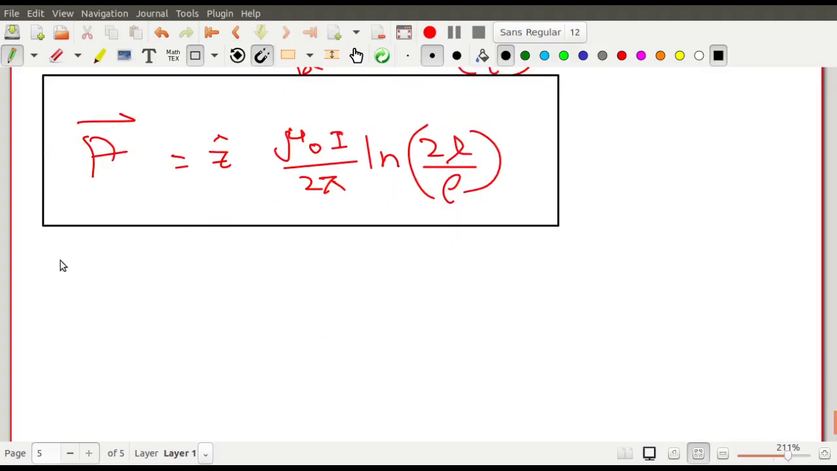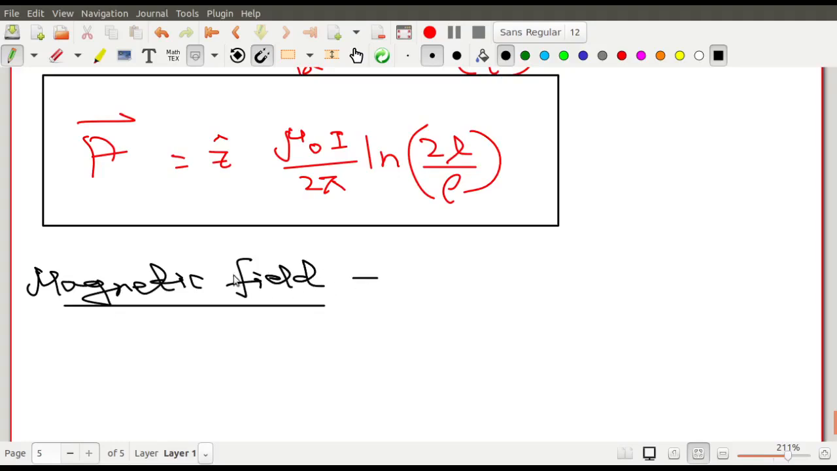এখান থেকে ম্যাগনেটিক ফিল্ডটা বের করো তো দেখি কত আসবে. So if I want to find the magnetic field, what will be the expression of the magnetic field from here? এখান থেকে magnetic field এর এক্সপ্রেশনটা কত আসতে পারে? What can be the expression of magnetic field from here?